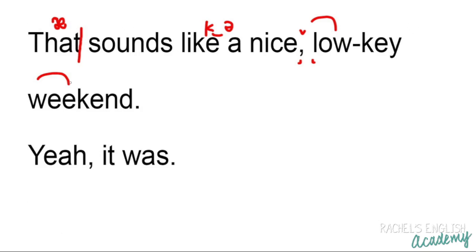Yeah, it was. Yeah, up-down shape on the stressed syllable. A casual way to show agreement. Yeah, it was. And he connects these two words. He doesn't put a stop. Yeah, it was. The word it is said very quickly, stop T, and then the word was is not reduced here because it's at the end of a sentence, so it's not 'it was' but rather 'it was.'